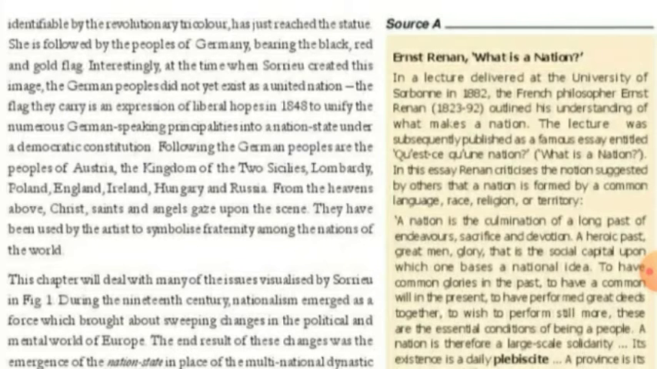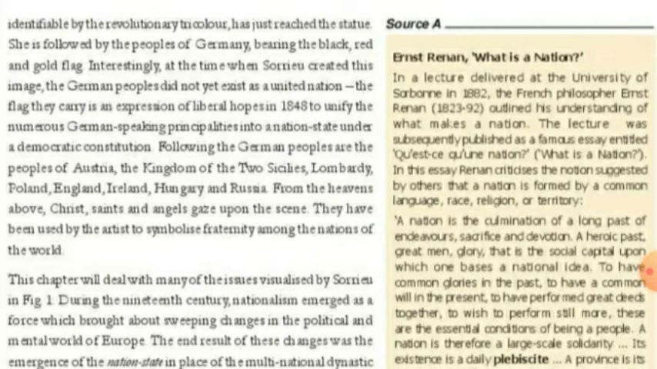From the heavens above, Christ, saints, and angels gaze upon the scene. You see in the picture, from heaven, Christ, saints, and angels gazing upon what was happening on the earth. They have been used by artists to symbolize fraternity among the nations of the world. The artist wants the whole nation to live together and help each other.